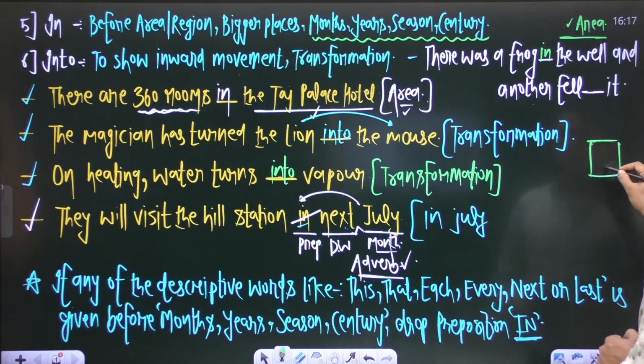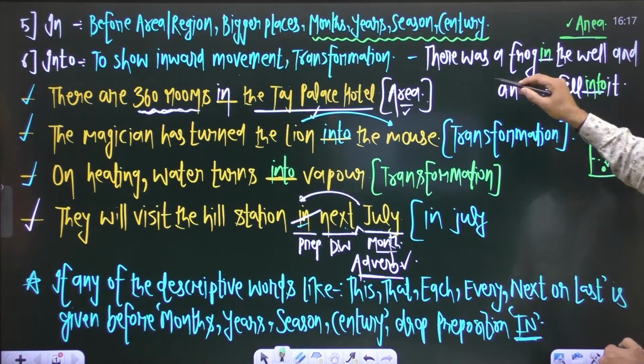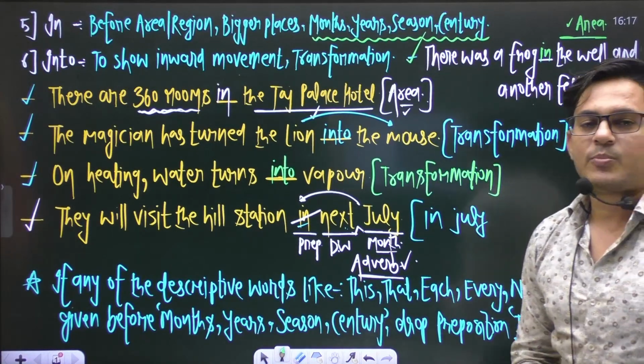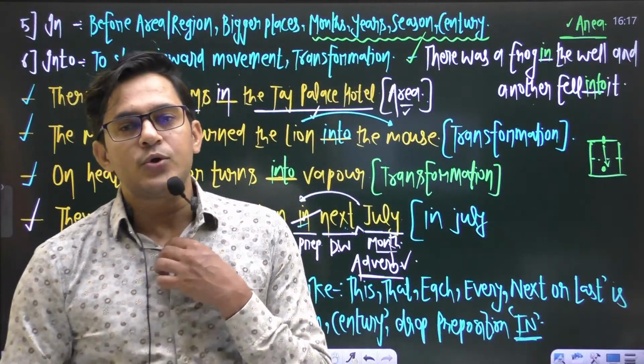Just suppose this one is a well, and there is a frog in this well. So for this frog, this well is the area. And if I say another fell blank it, whenever this frog falls inside this well, it shows inward movement. To show inward movement, we use the preposition into. So the sentence will be: there was a frog in the well and another fell into it, right?